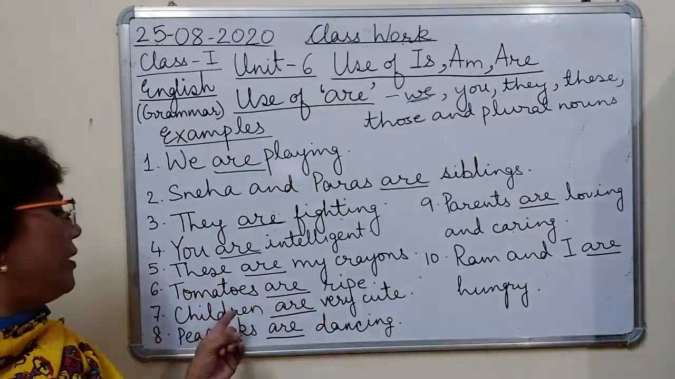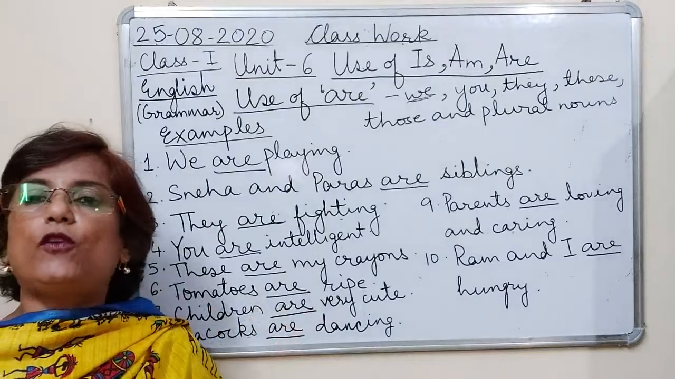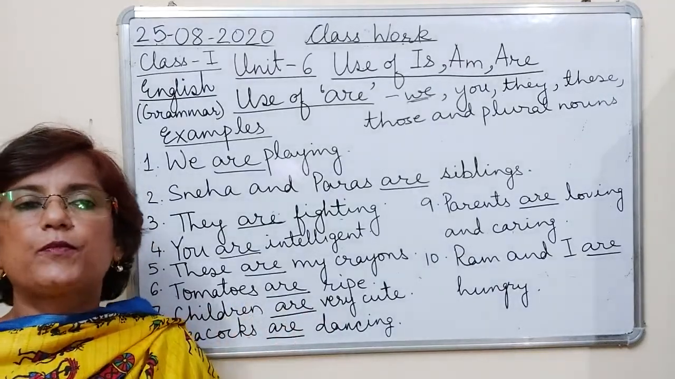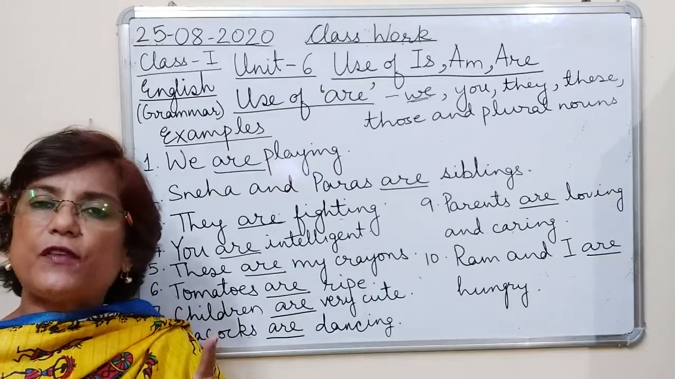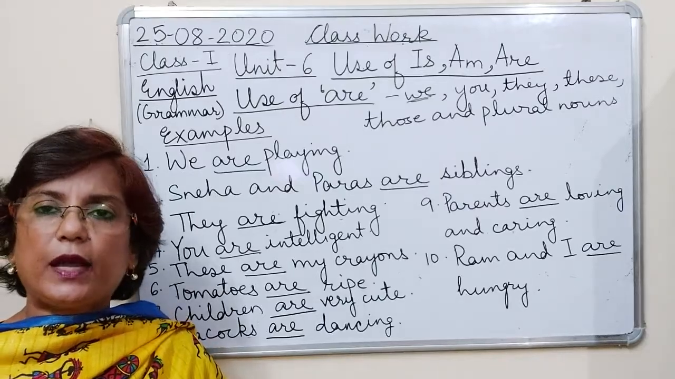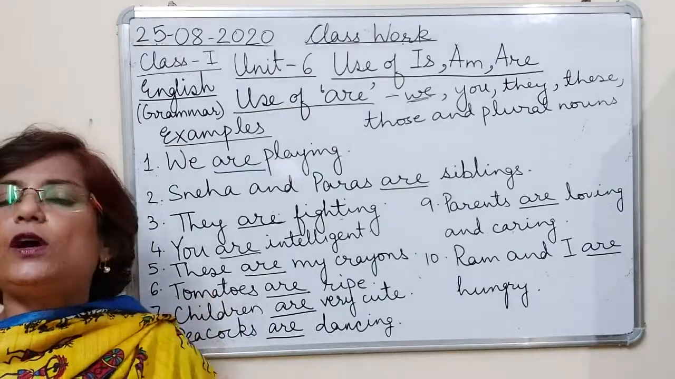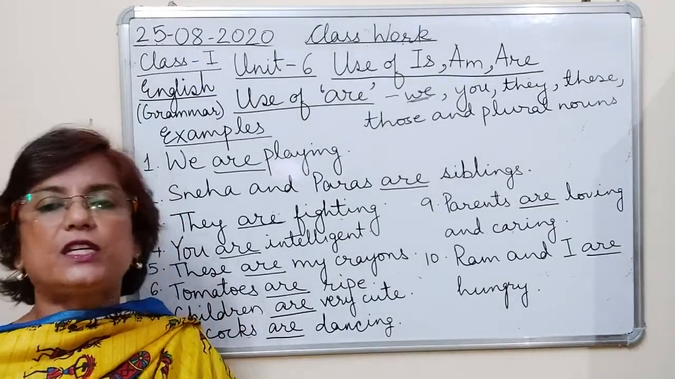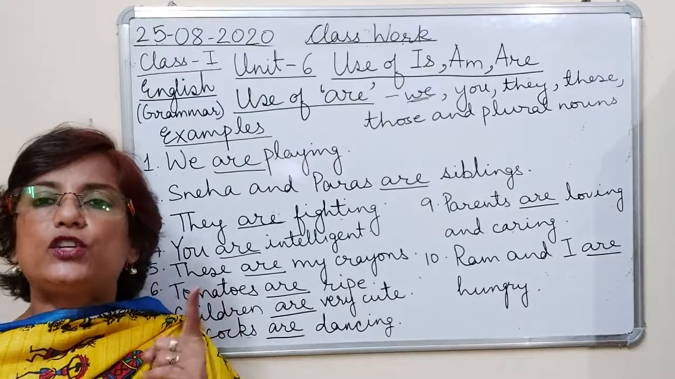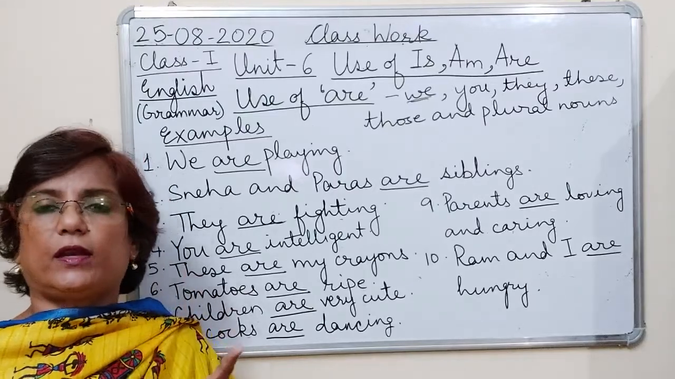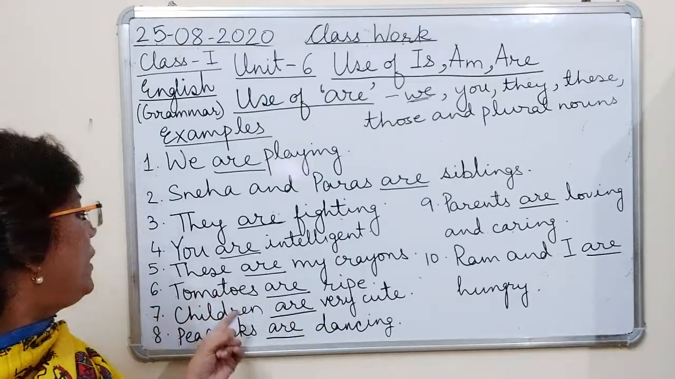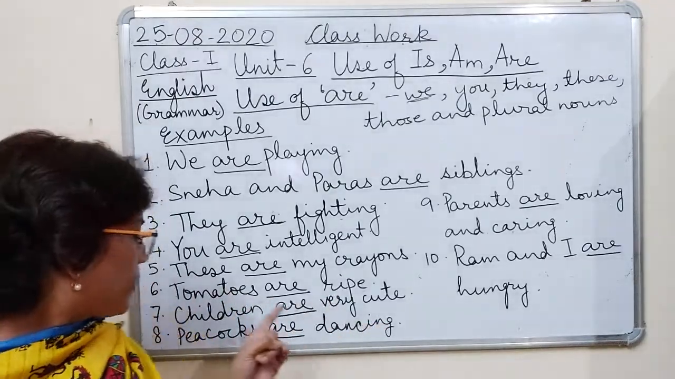Then children. Children is the plural form of child. जैसे हमने one and many पढ़ा था, तो one and many में हमने सिर्फ s and es लगा के plural बनाया था. There are many words where plural form में पूरी spelling change हो जाती है. ठीक है. One child and many children. Children is the plural form of child. So children are very cute.